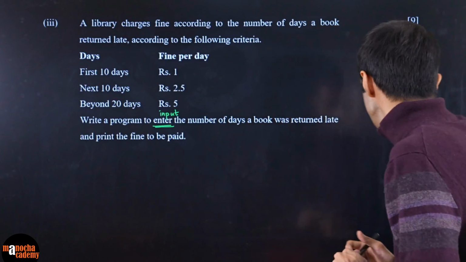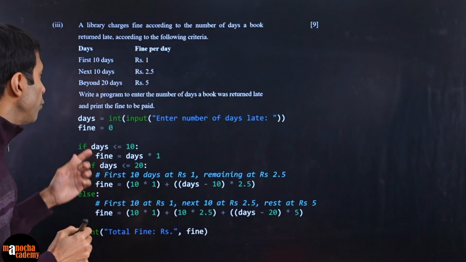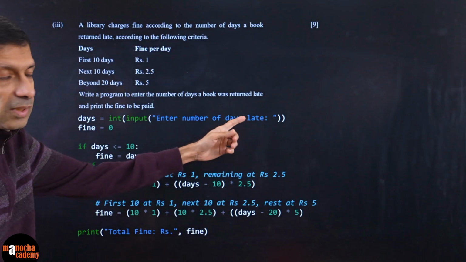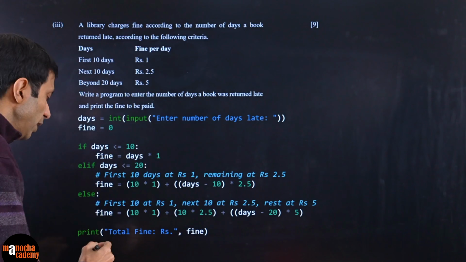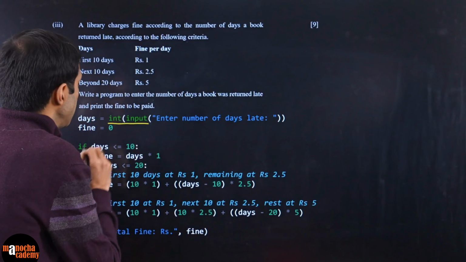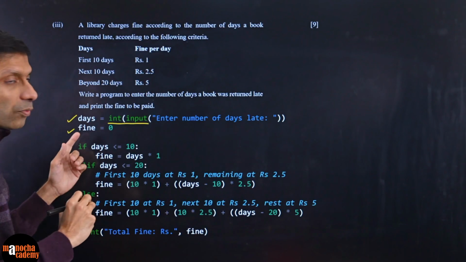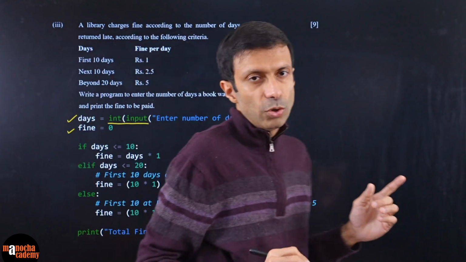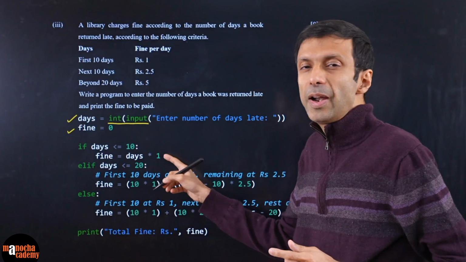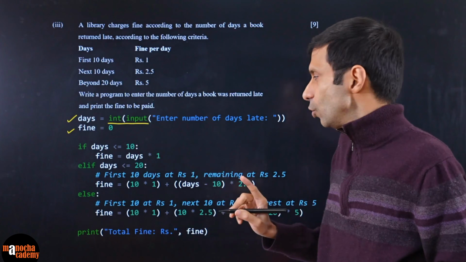Is it clear? Okay. Let's take a look at how the sample code looks. For example, you will have days. We use the input function, "Enter number of days late", and then you convert that to an integer like this. Then let's say your fine is 0, so you start off with that. If the days is less than or equal to 10, then the fine will be days multiplied by 1. I know 1 looks silly to write, but it becomes clear, and you can add some comments also over there.